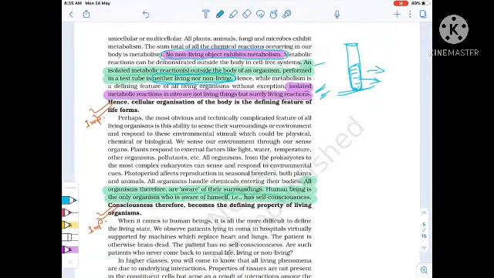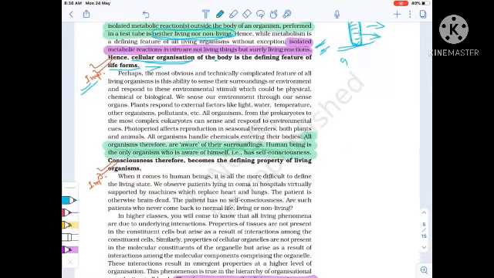Now, hence, cellular organization of the body is the defining feature of life form. So, important. Cellular organization. We found growth is not a defining property, reproduction is also not a defining property, but the cellular organization of the body is the defining feature of life form, in living organisms, right? Now, cellular organization means metabolism also. So metabolism is also a defining feature of living organisms, that is life form.